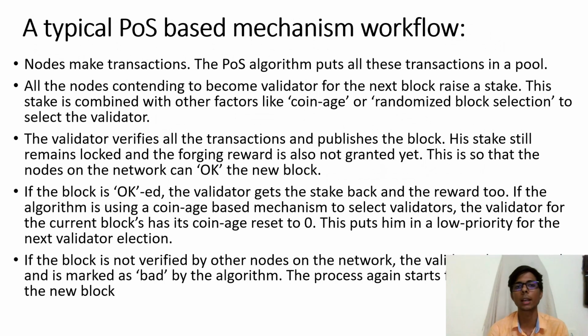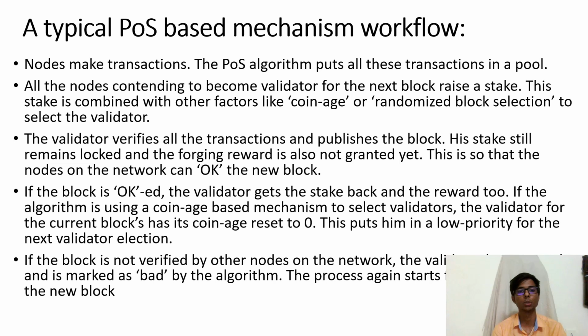So talking about how the actual workflow goes, nodes make transactions. The POS algorithm puts all the transactions in a pool first. Now all the nodes contending to become the validator for the next block raise a stake. Now this stake is combined with other factors as we have discussed, coin age or randomized block selection. Now, the validator verifies all the transactions and publishes the block. His stake still remains locked, and the reward is also not granted. This is so that the nodes on the network can okay the new block first. Now, if the block is okayed, then the validator gets the stake back and the reward too.